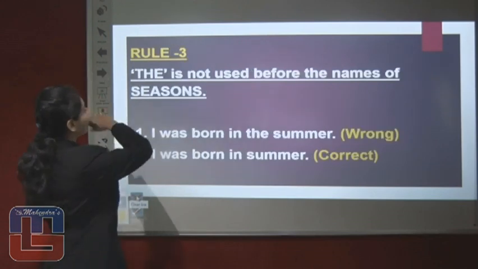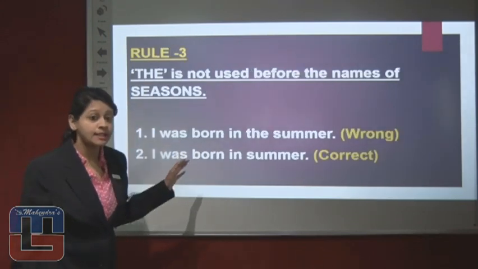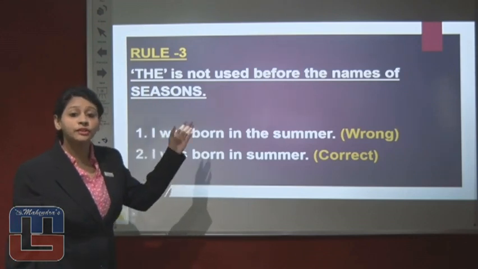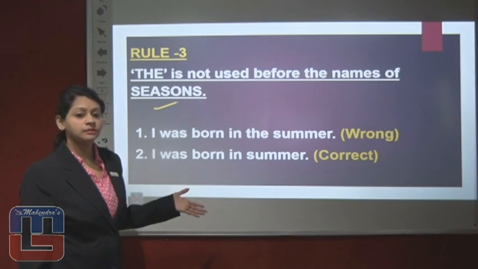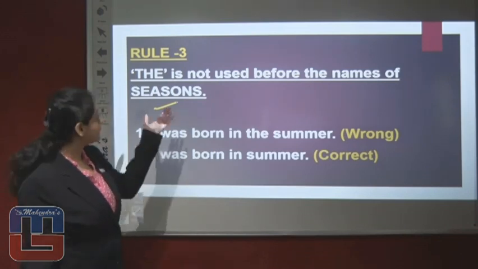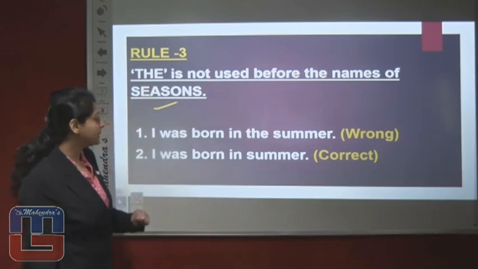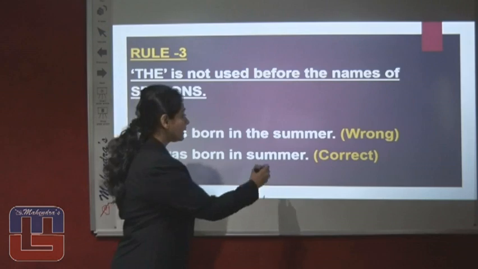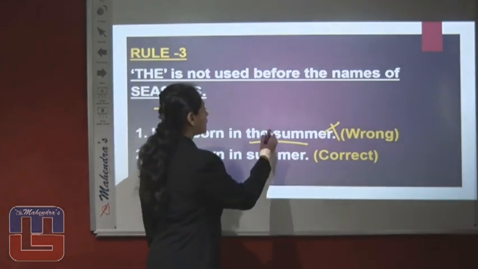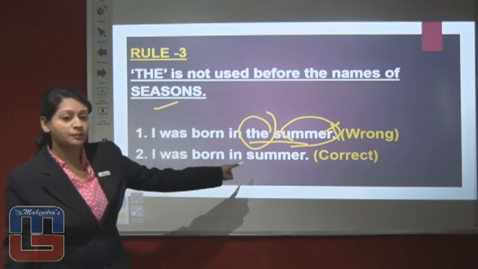So, moving on to our next rule, rule 3. What does rule 3 say? Rule 3 says the is not used before the names of seasons. Seasons: summer, winter, spring, autumn, these are seasons. If I see the example for this rule, the example says, I was born in the summer. You can see here the sentence is wrong because we have used the before summer. And summer is a season, therefore the should not be used.